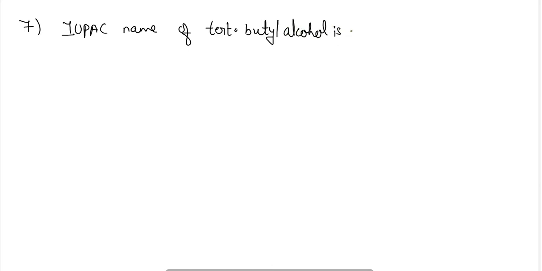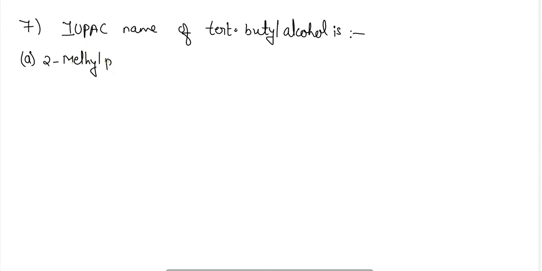Next, the IUPAC name of tertiary butyl alcohol is, okay, you have to identify the IUPAC name for the tertiary butyl alcohol.